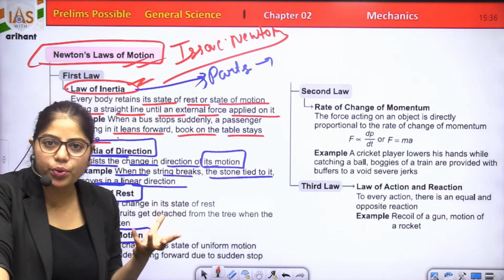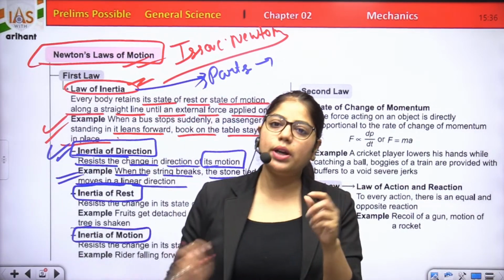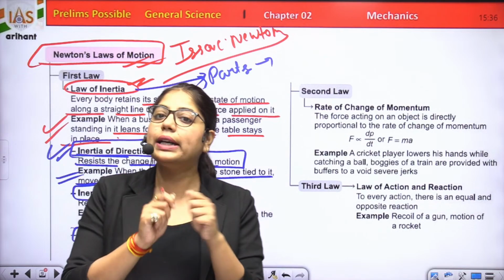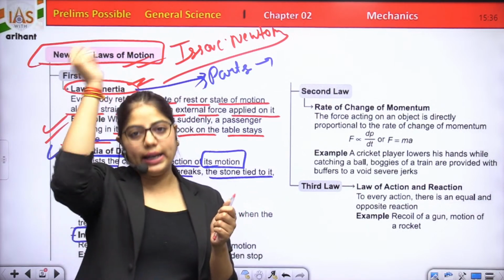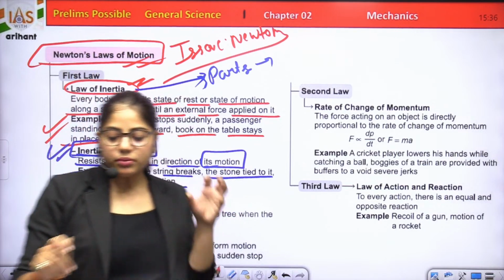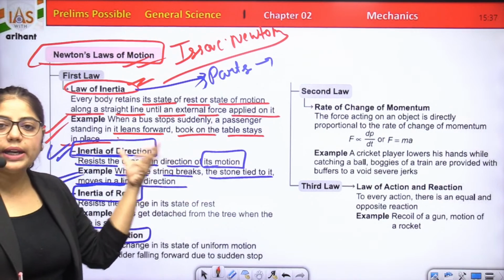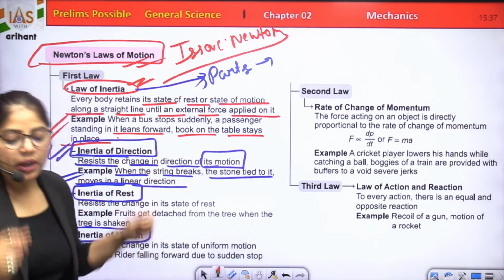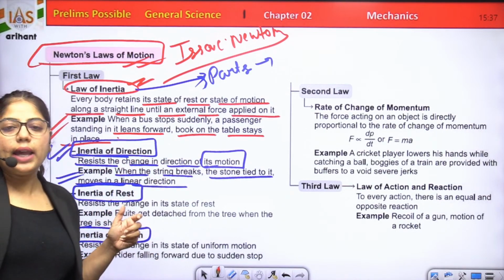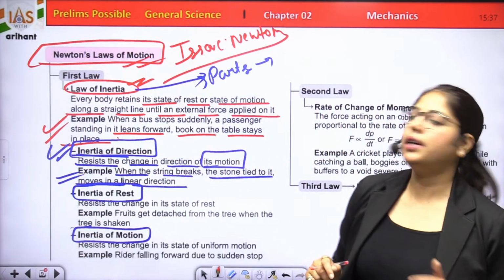Maybe some of you have taken a stone, tied it very tightly with a string, and swung it in the sky. And when the string tears or breaks, the stone flies away in the tangential direction, right?